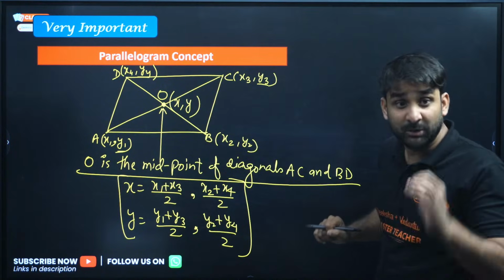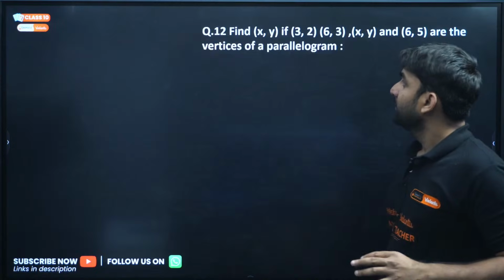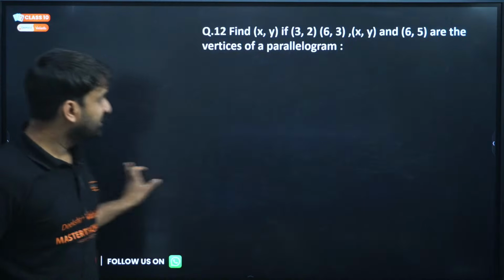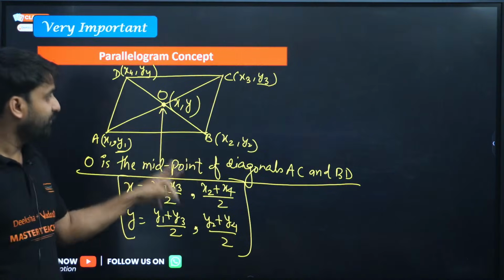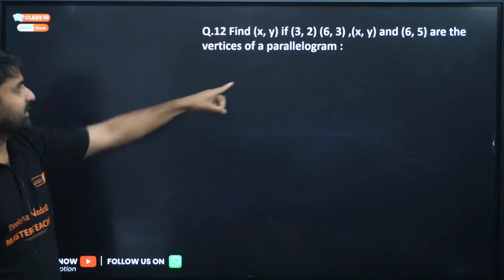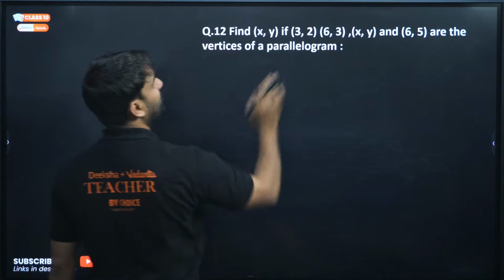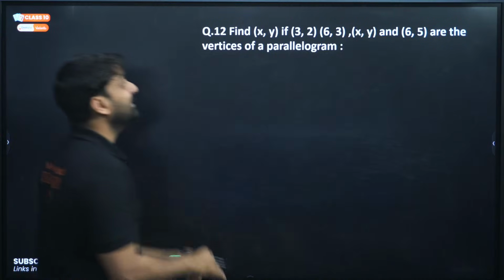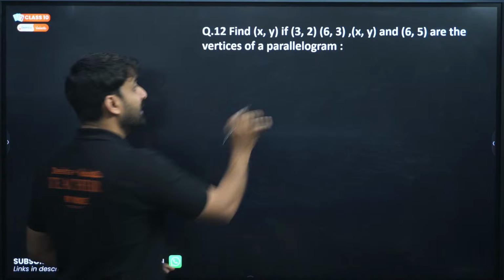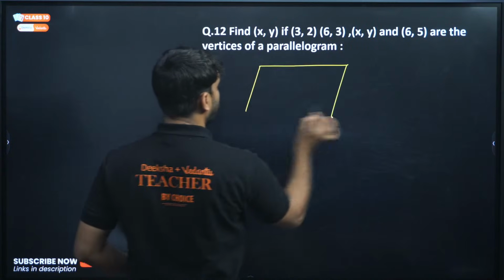Very important. Now look at the question. This question is just based on this formula. If you have understood it, look at the formula. This is a PYQ. Find x, y if (3, 2), (6, 3), (x, y) and (6, 5) are the vertices of the parallelogram. So always take the vertices in order.